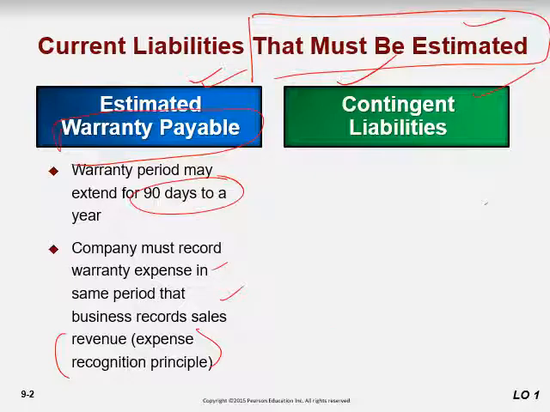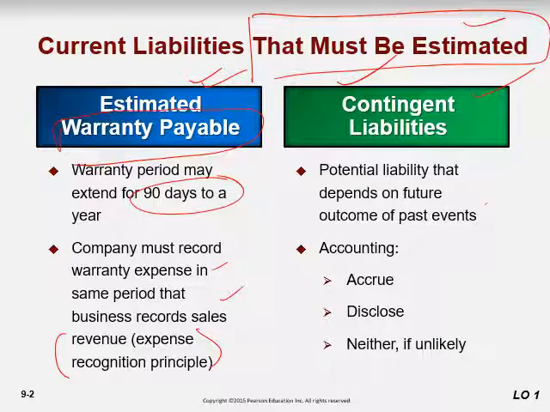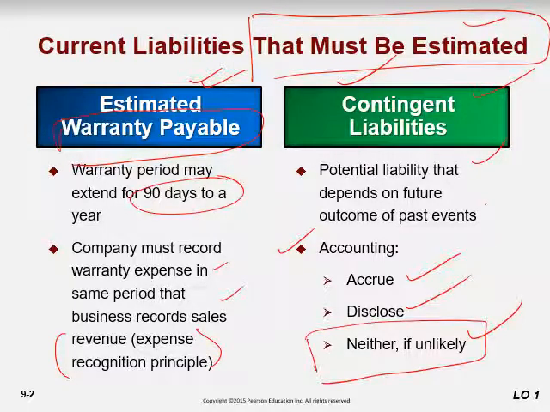So, contingent liabilities. These are potential liabilities that depend on the future outcome of past events, right? And how are we going to do the accounting for this one? First, let them occur. Normally we disclose it in the notes of the balance sheet, and the third option is we don't report it, we wait for it to occur, and then we record it, right?